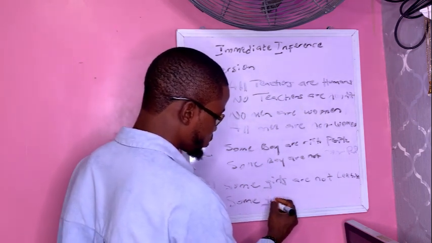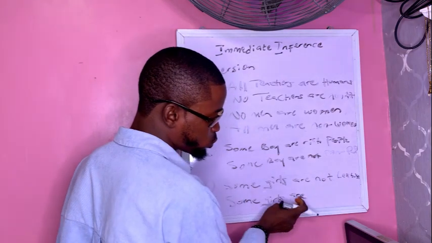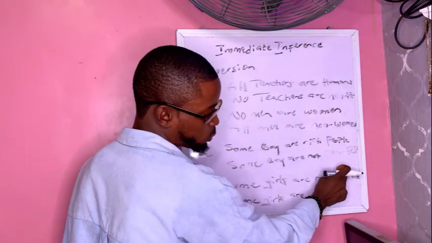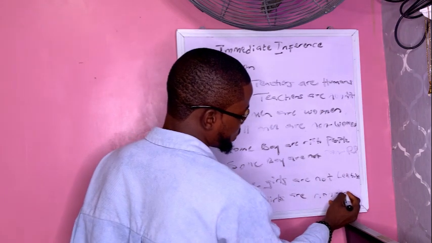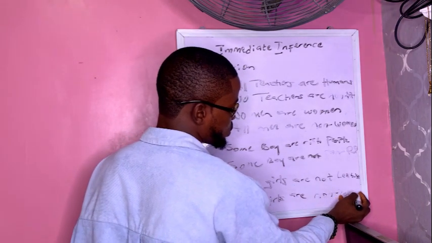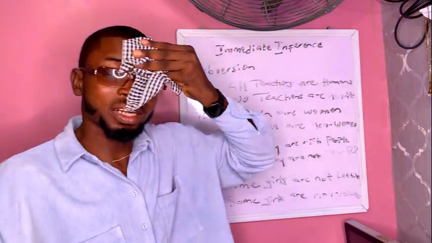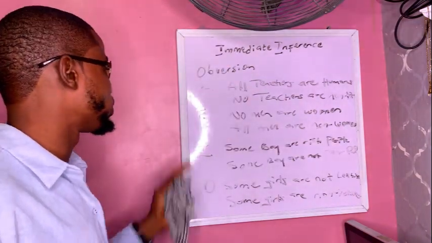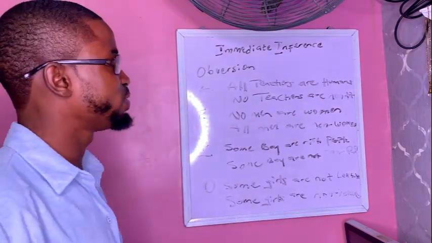Some girls are. So from "are not", we bring it to "are". Then for lesbians, we are going to add "non" to it: are non-lesbians. So obversion is generally valid for both A, E, I, and O propositions. Obversion is generally valid for everything.